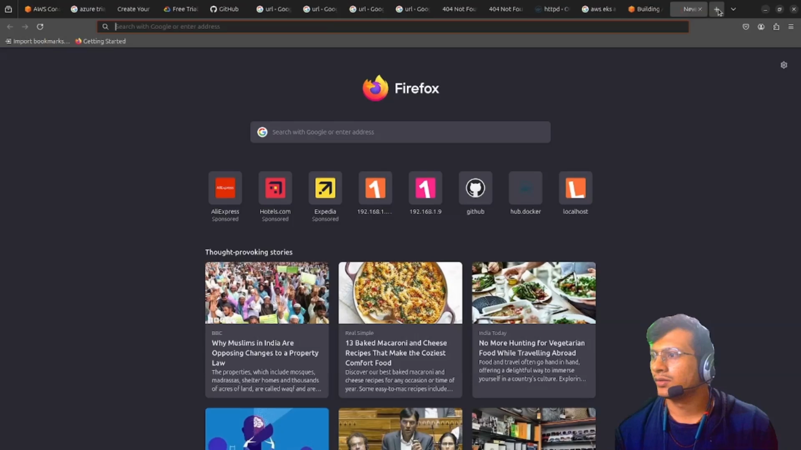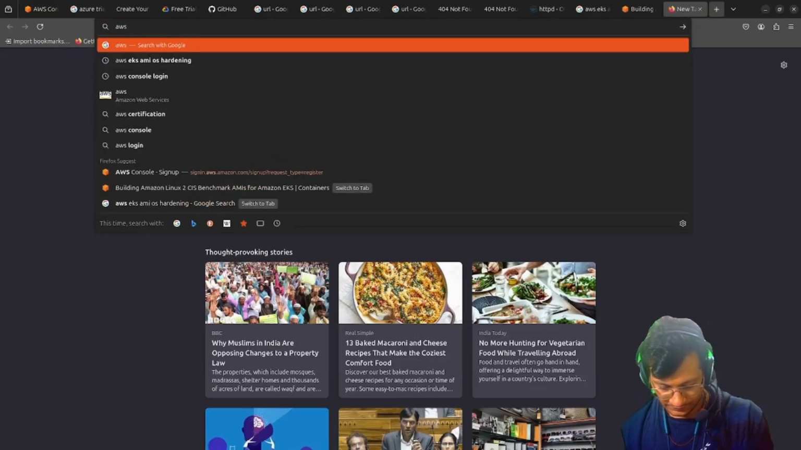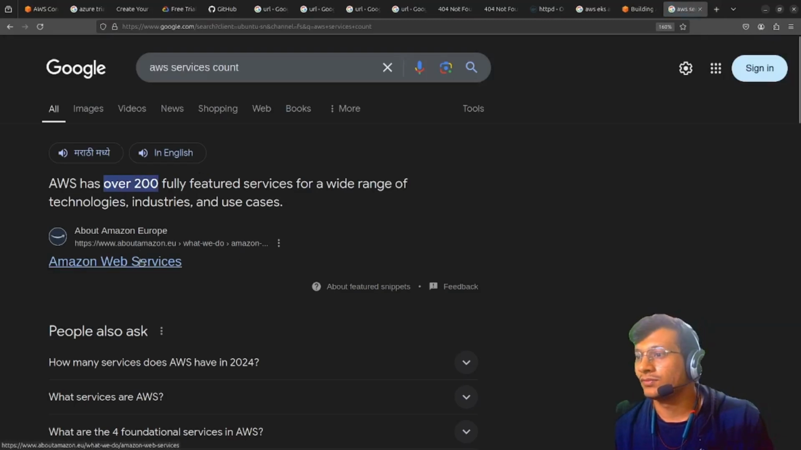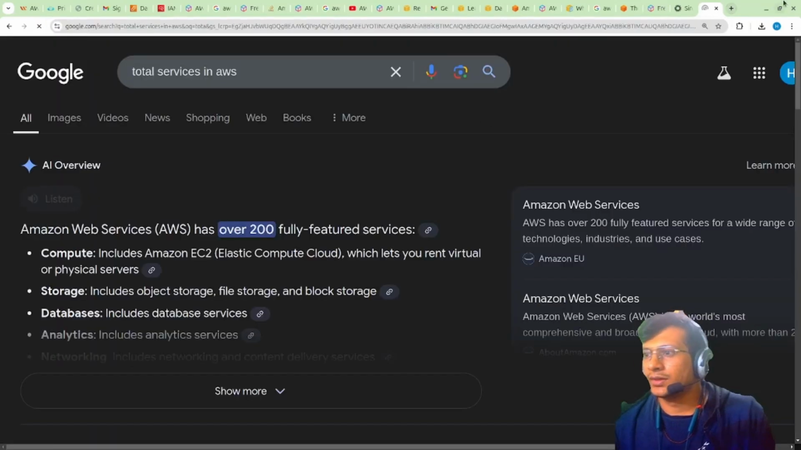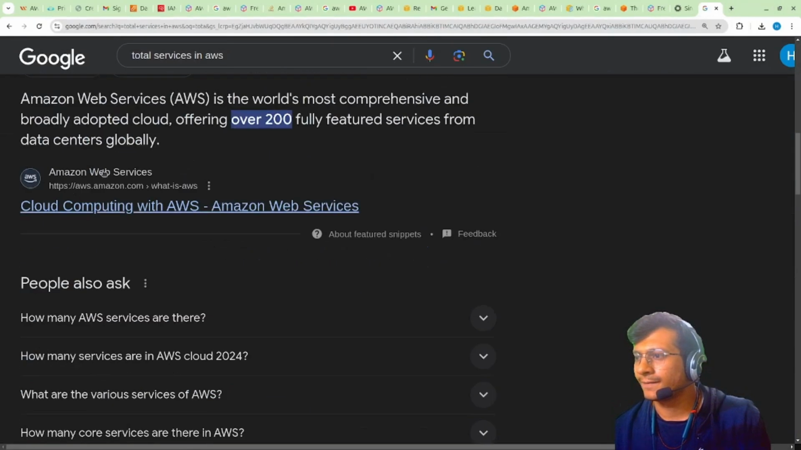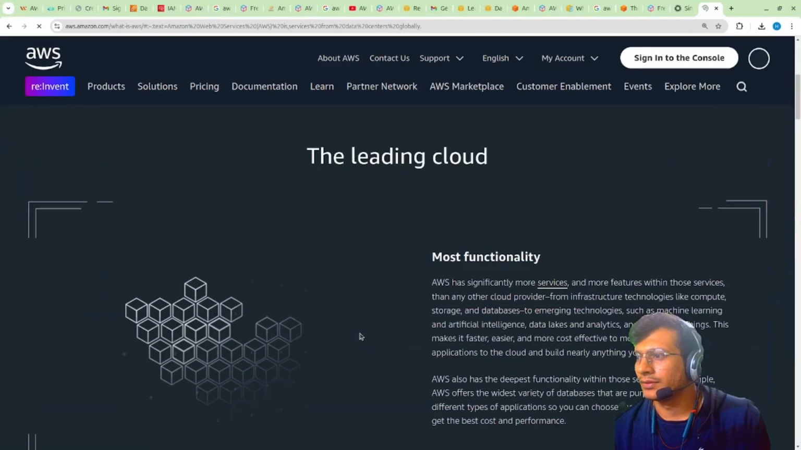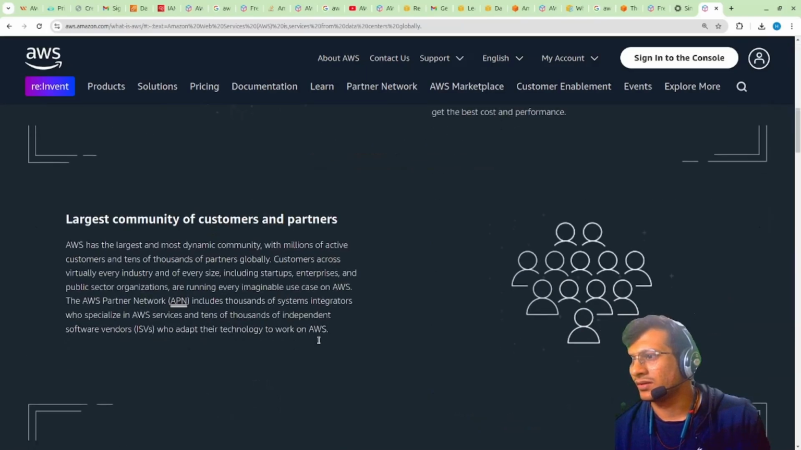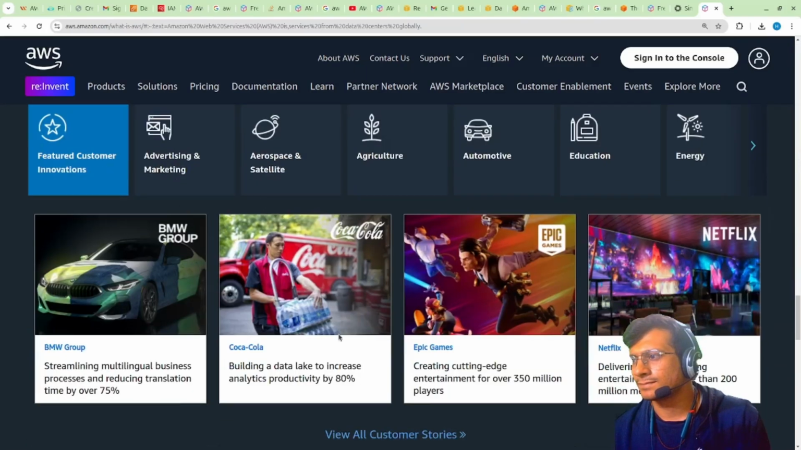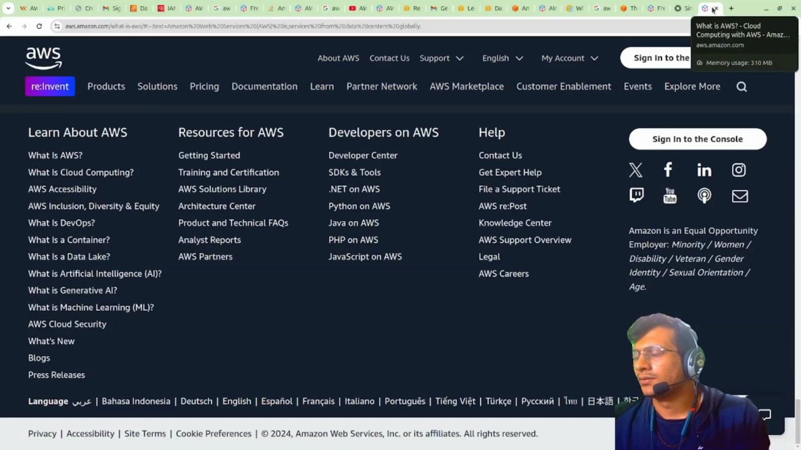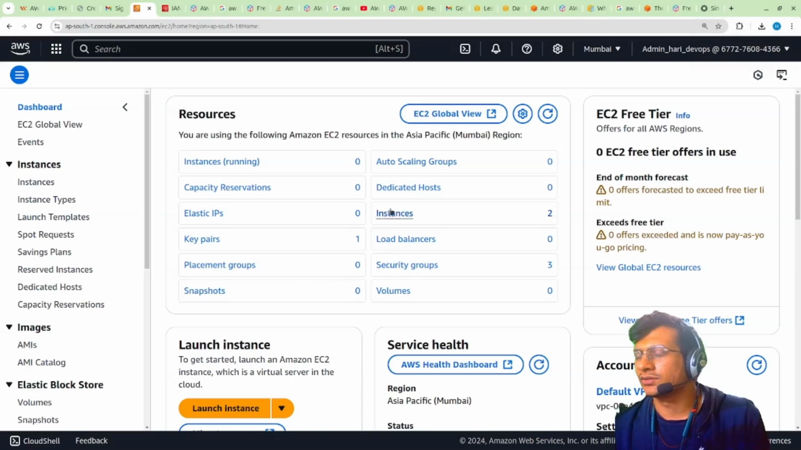Okay, there are multiple services. AWS services count: over 200 it is saying, fully featured services for a wide range. Total services in AWS over 200 it is saying, but last I saw around 295 services. They might have merged some of the services. Yeah, this is all for today.